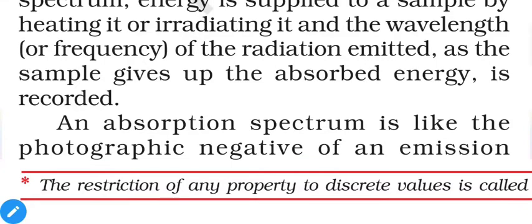So in the case of emission spectra, you will get only red light. In the case of absorption spectra, you will get all the wavelengths except red light. So they are supplementary of each other, or we can say absorbance is the photographic negative of the emission spectrum, and vice versa.